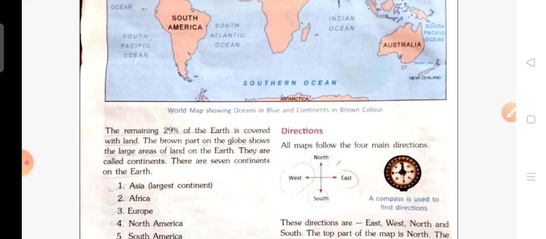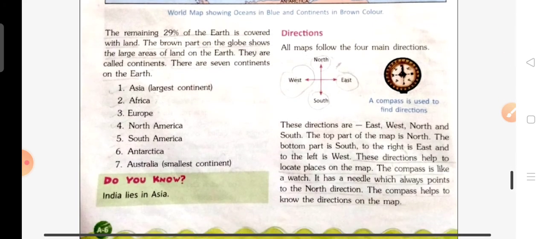There are 7 continents on the earth, children. What are they? First is Asia, which is the largest continent. Second is Africa. Third is Europe. Fourth is North America. Fifth is South America. Sixth is Antarctica. Seventh is Australia, which is the smallest continent.